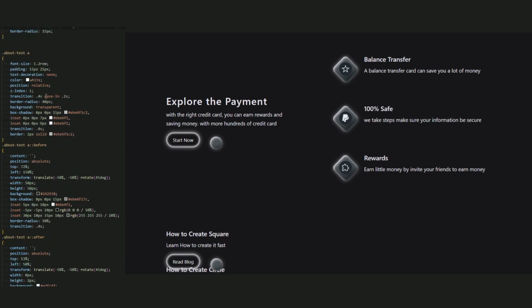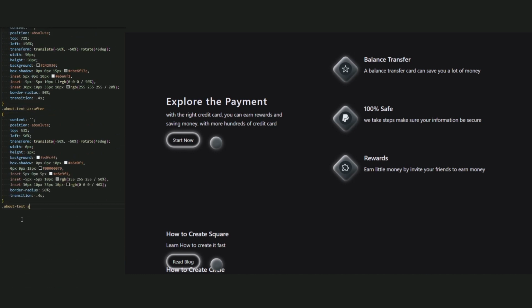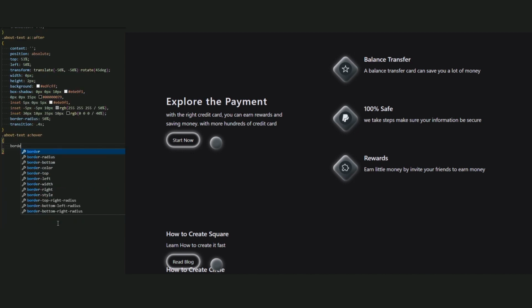Now let's go for hover. Okay, I start with about text a hover. Inside it, add a border 2 pixel solid, color be white, and the box shadow be this to have a white color.